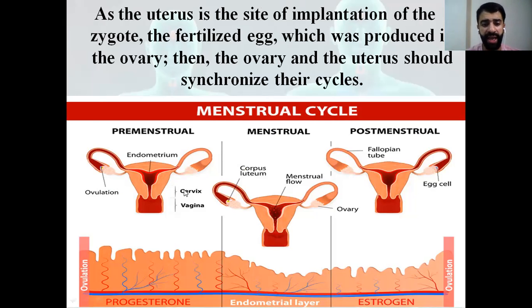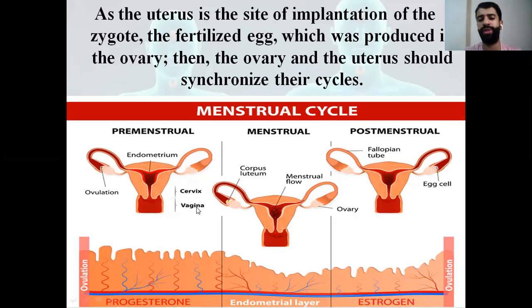This is the uterus before and after the menses and during the menstrual cycle. What happens? What are the differences that occur? What are the hormones? As you know, we have the hormones estrogen and progesterone. We're going to talk about them. We're also going to talk about something called the endometrium.